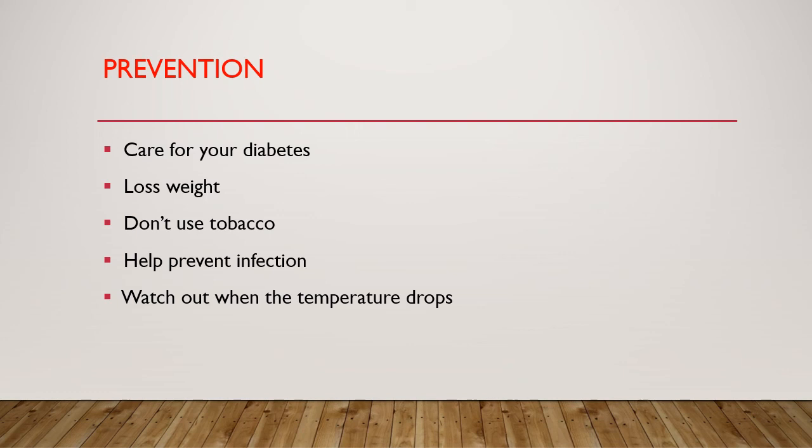The chronic use of tobacco can damage your blood vessels. This is also prevention. Then help prevent infection. Wash any open wounds with mild soap and water. Try to keep them clean and dry until they heal. So helping to prevent infection is most important.